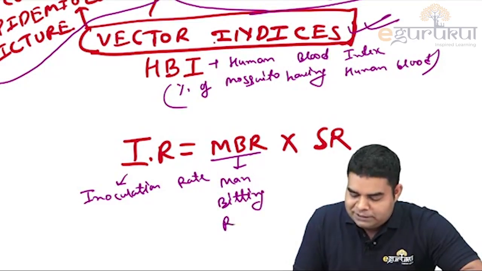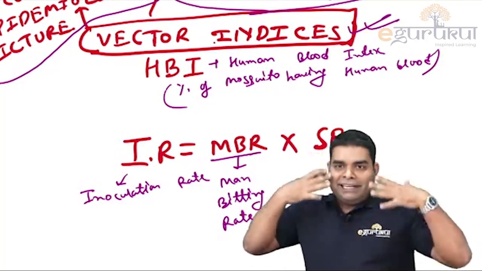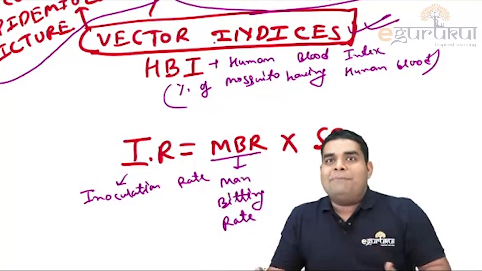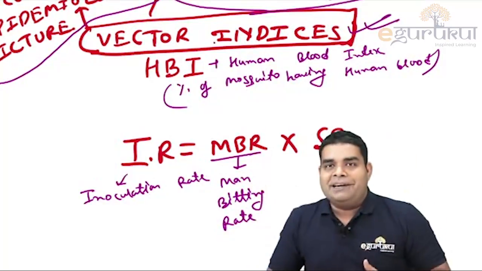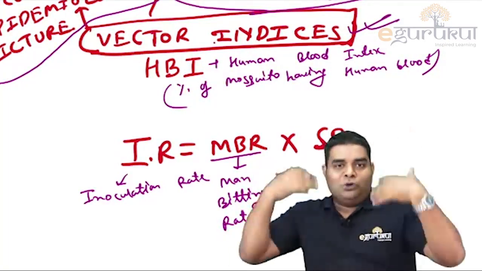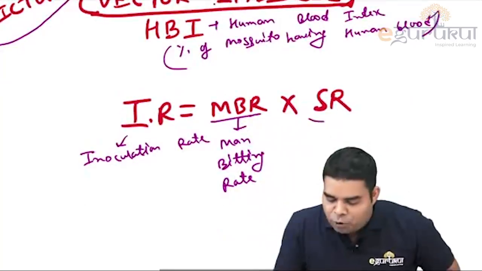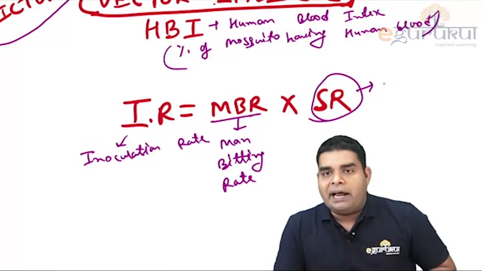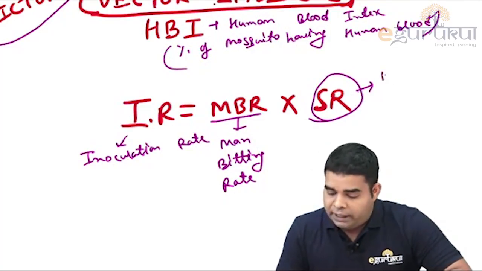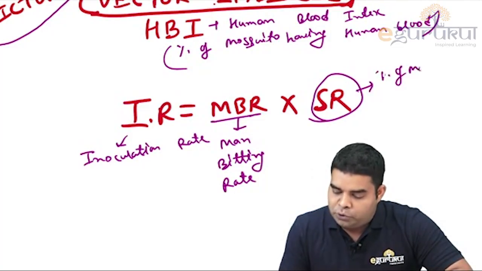Man biting rate means if a person is sitting without clothes and we are observing how many mosquitoes are biting that person in a fixed period of time, that is man biting rate, how many mosquitoes bite a person. And sporozoite rate simply means how many mosquitoes have sporozoites in their body. Okay, so the percentage of mosquitoes